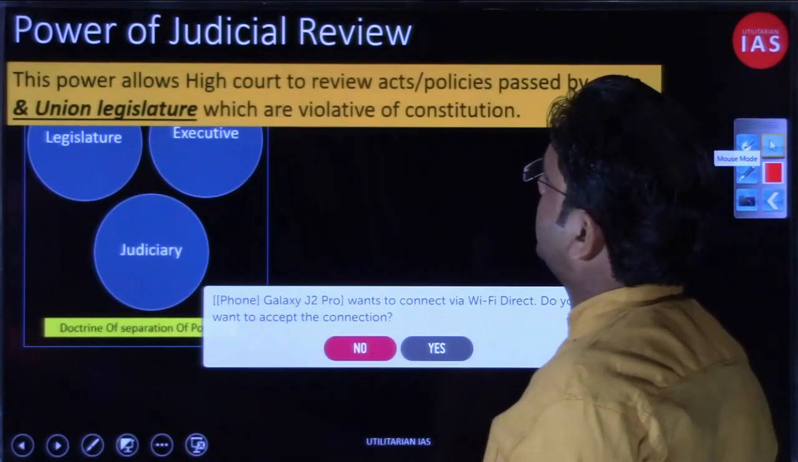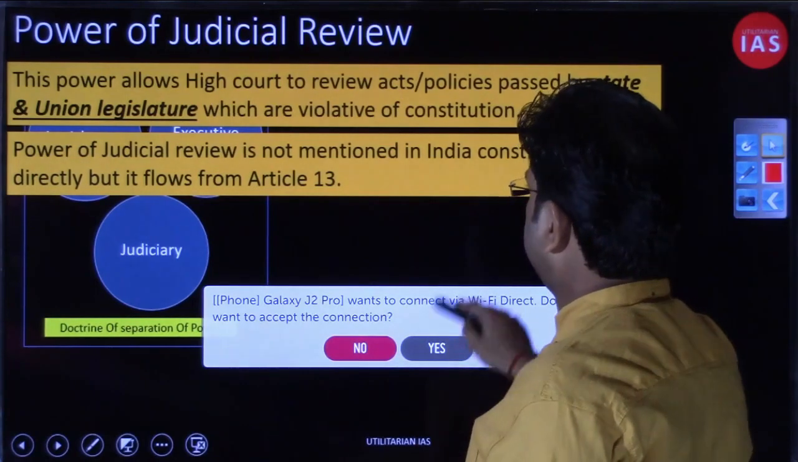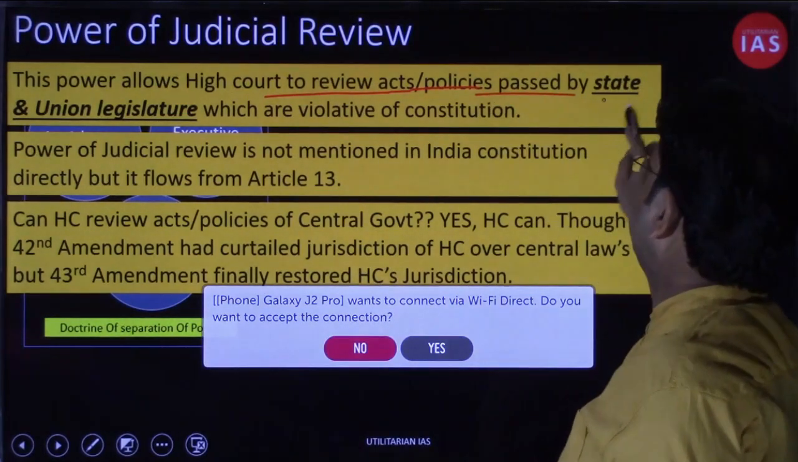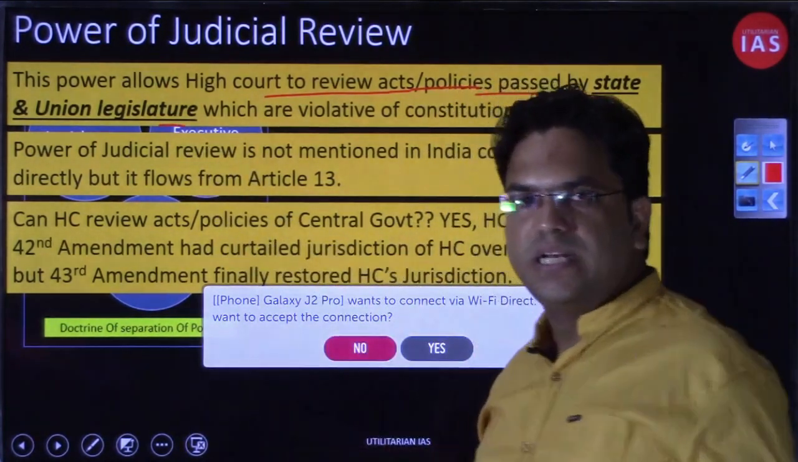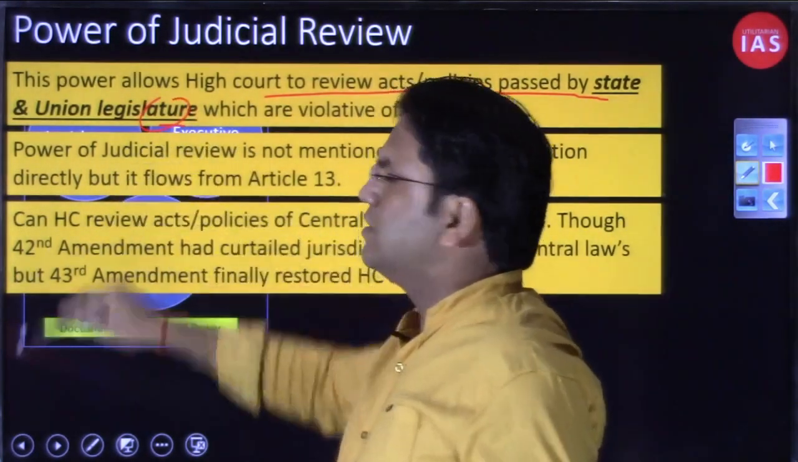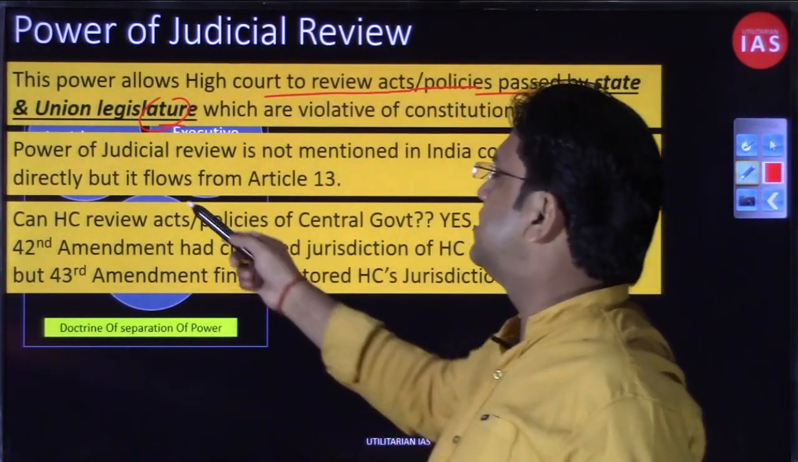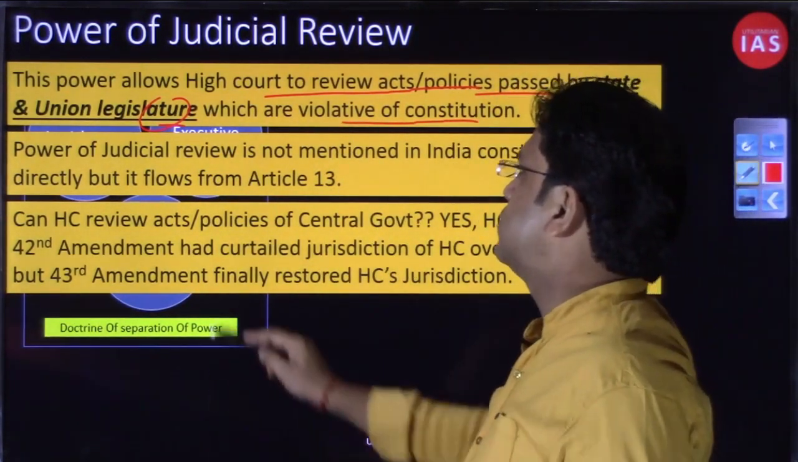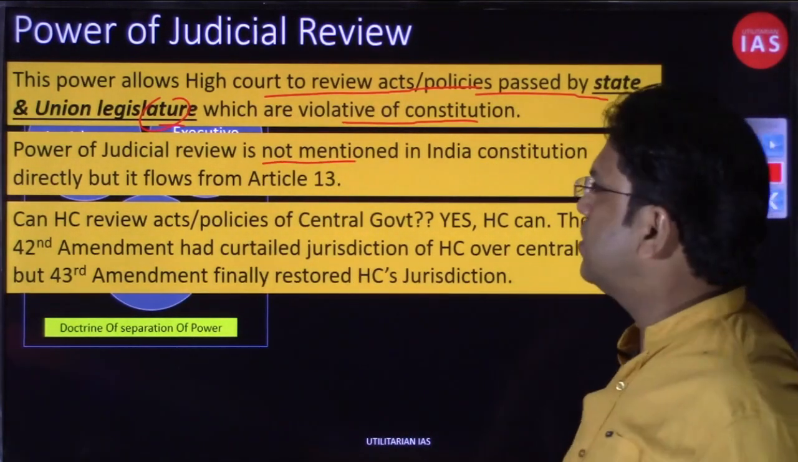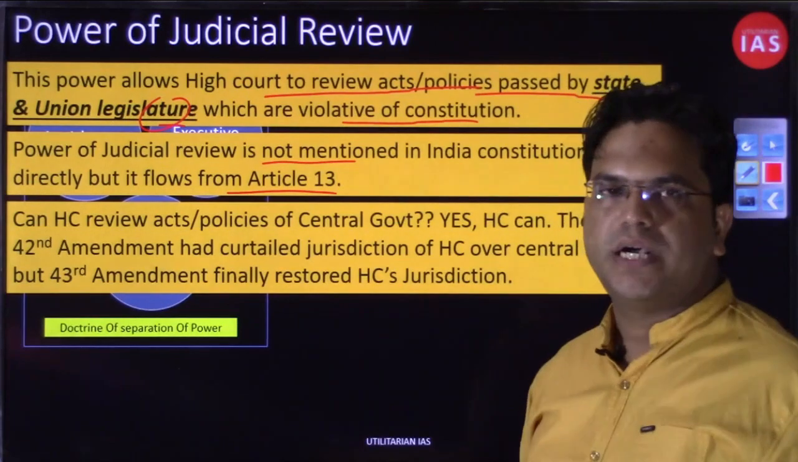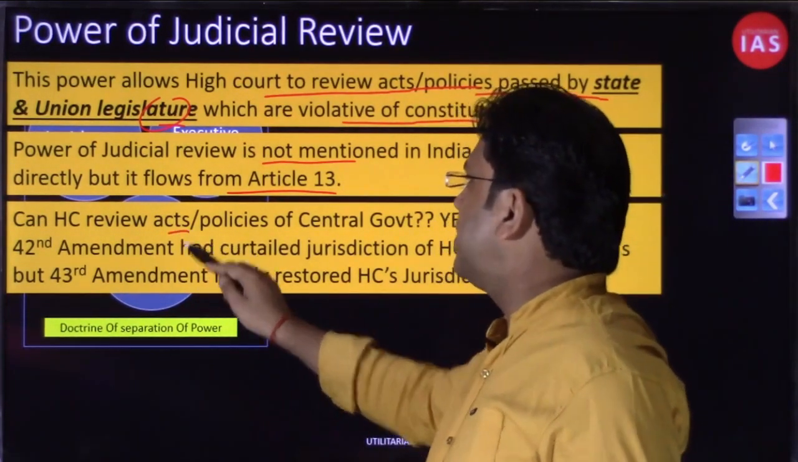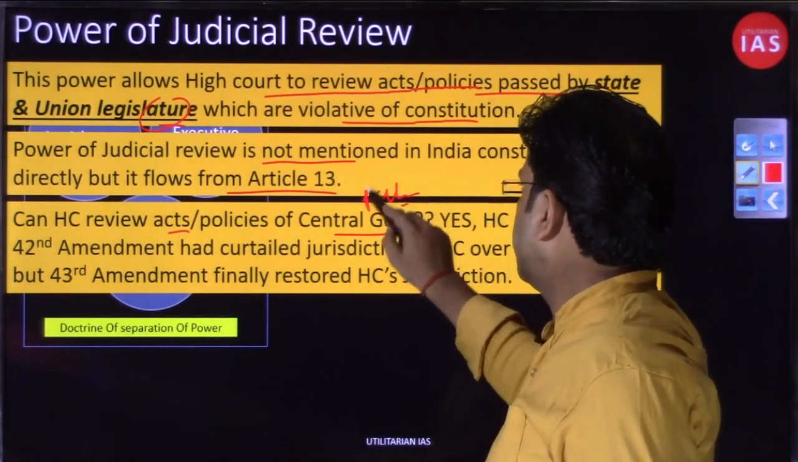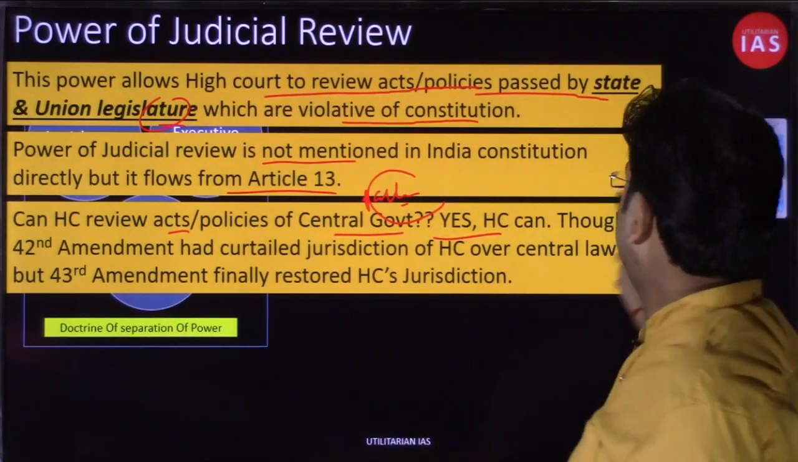So that was the important point regarding judicial review. All these things you can simply read. The power allows the High Court to review acts and policies passed by the state legislature as well as the union legislature. That is one important point. So the High Court can review the acts passed by Parliament as well, which are in violation of the Constitution. The power of judicial review is not mentioned directly in the Constitution, but it flows indirectly from Article 13. Can the High Court review acts and policies of the central government, or Parliament, which would be more appropriate? The answer is yes. So I hope you have understood the power of judicial review.